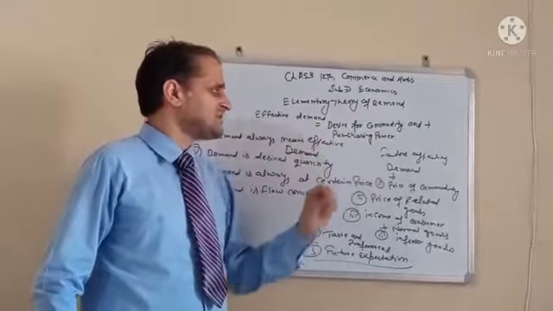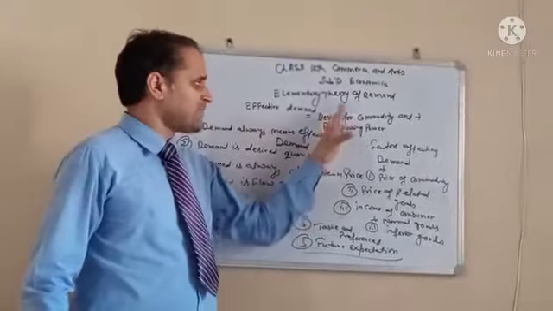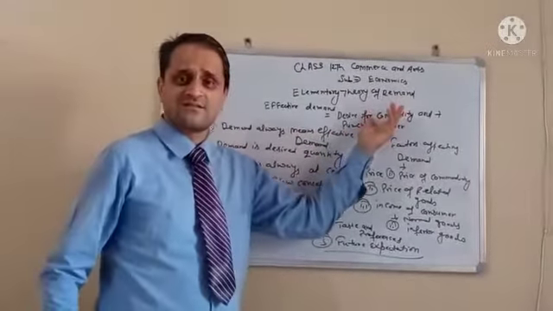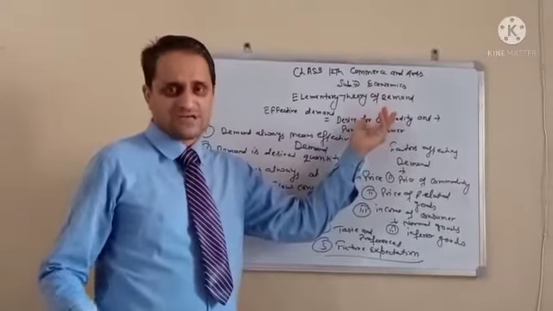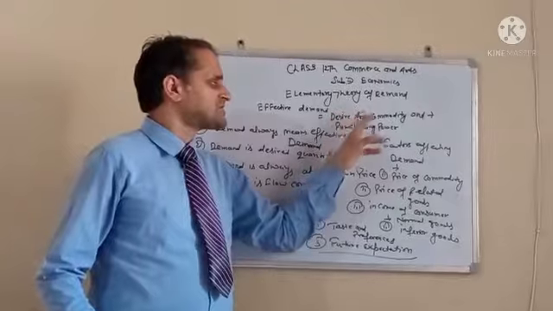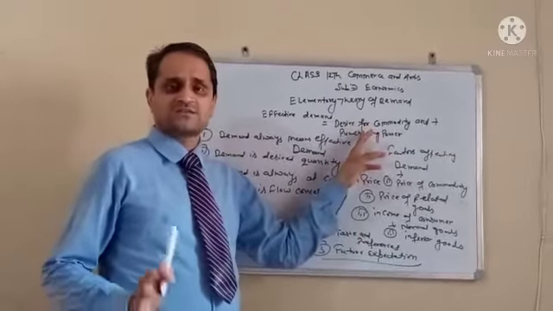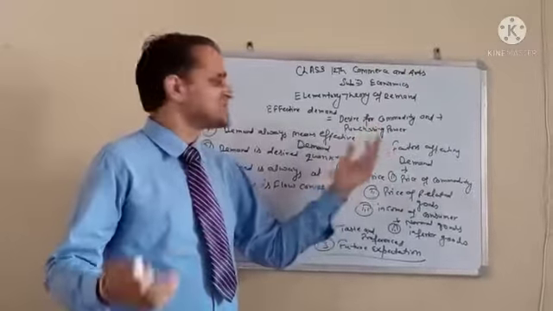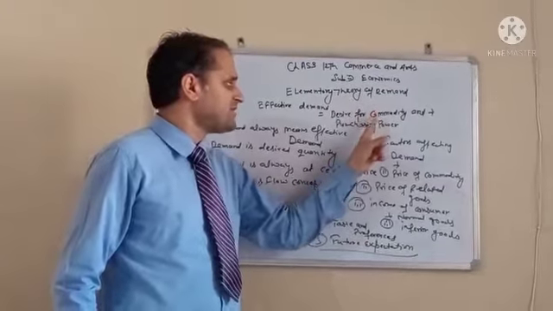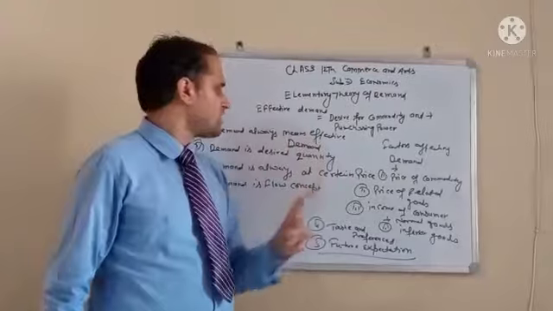You want to purchase a car. For example, a beggar wants to have a Mercedes Benz. He may have the desire that I want to purchase the Mercedes Benz, right? But it must be backed by strong purchasing power. He does not have the strong purchasing power. That means it is not a demand. So demand means both purchasing power plus desire for the commodity.